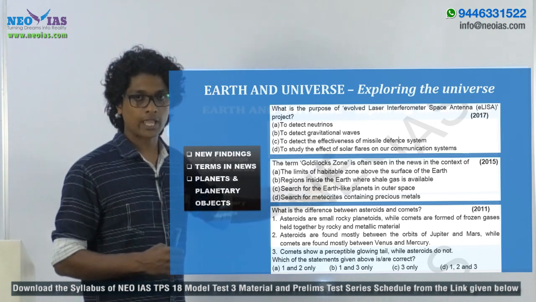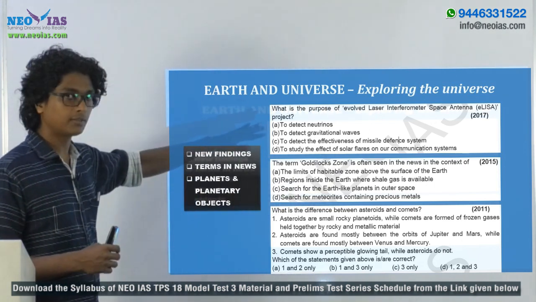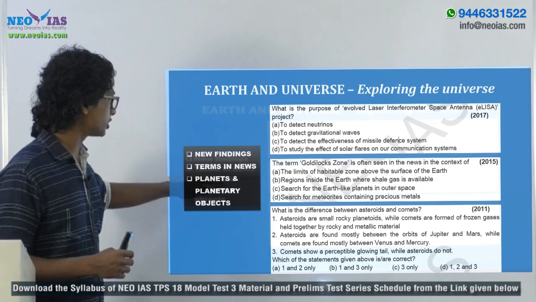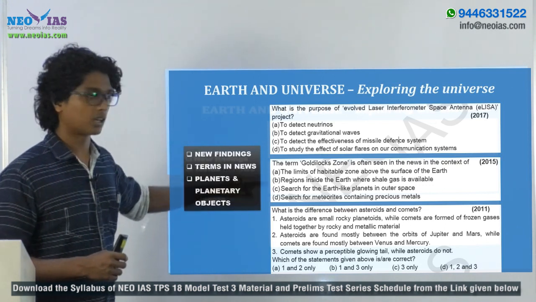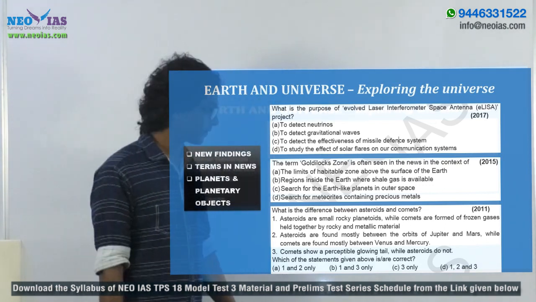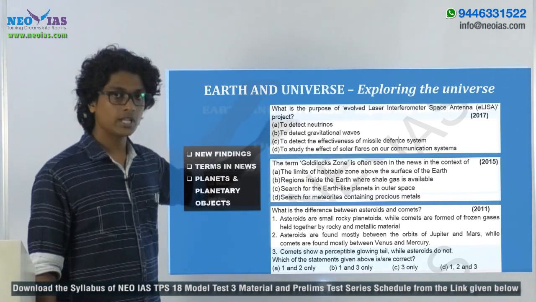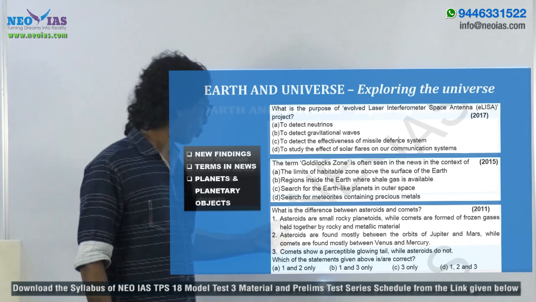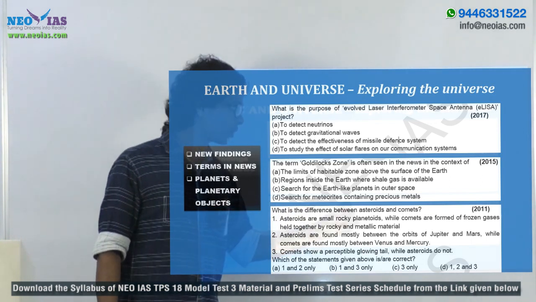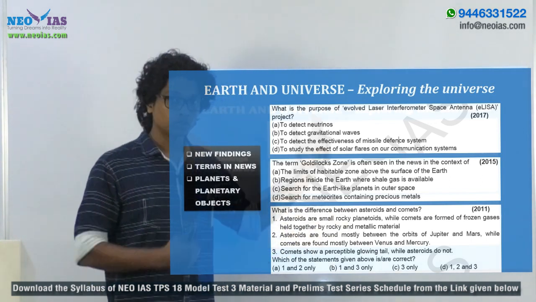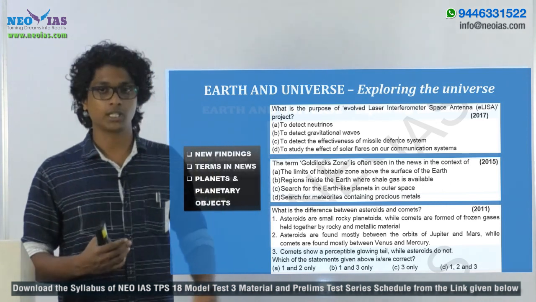So for MD3, from this part of the syllabus, you can expect questions based on terms in the news related to the universe, or the understanding of the universe. Then another question, from 2011: what is the difference between an asteroid and a comet? The question is about planetary objects.